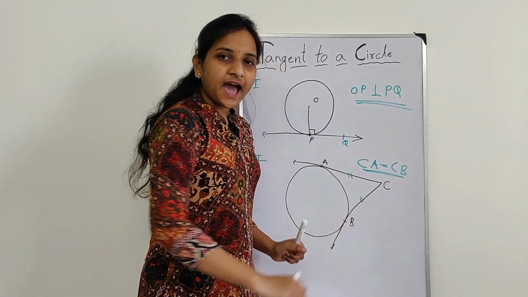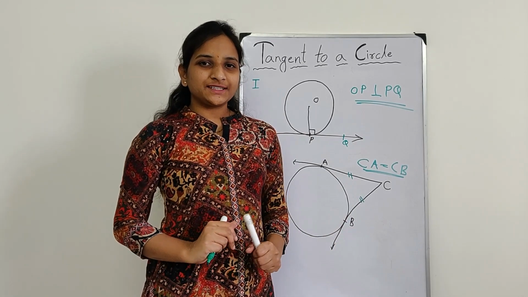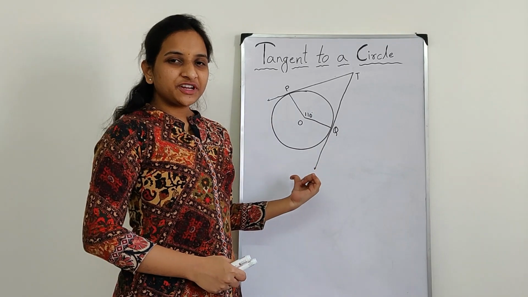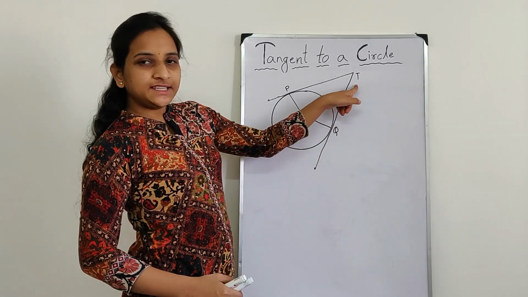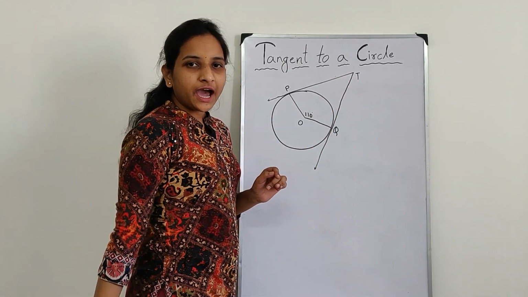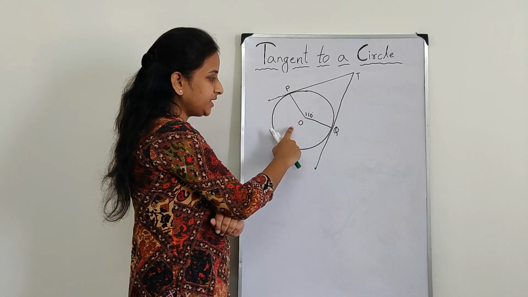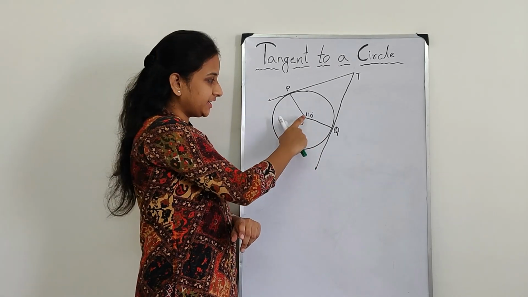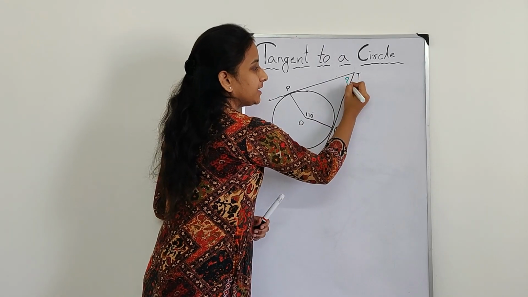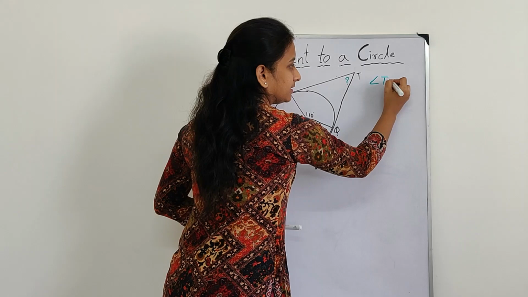Length of the tangents are always equal. Remember this. Now let's look at some questions based on these theorems. This question says T is a point outside the circle. PT and QT are the two tangents to the circle such that angle POQ is 110 degrees. Then find the value of angle T.